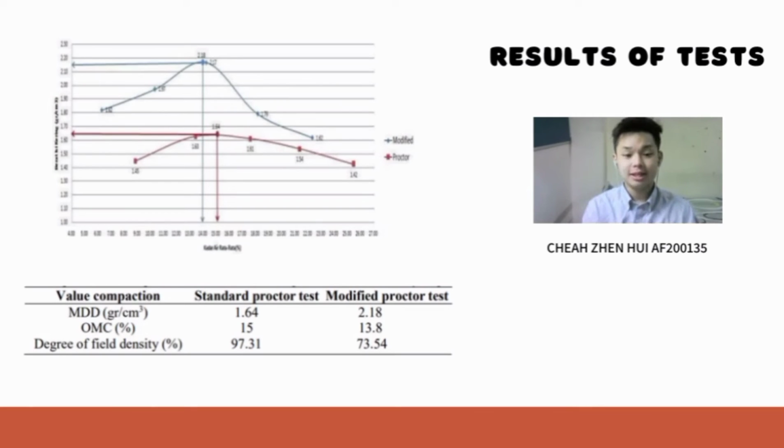These are the results of tests. As for the standard proctor test, the maximum dry density is 1.64 gram per cm cube. The optimum moisture content is 15%. Degree of field density is 97.31%. As for the modified proctor test, the maximum dry density is 2.18 gram per cm cube. 13.8% is the optimal moisture content, and 73.54% is the degree of field density.